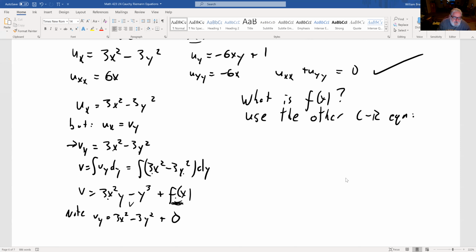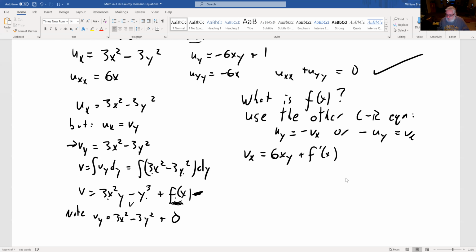And the other Cauchy-Riemann equation is u_y equals minus v_x. In this case, we want to use that, because we can find v_x now. v_x is found by differentiating this thing: 6xy, the derivative of y cubed with respect to x is 0, plus the derivative of my function f.